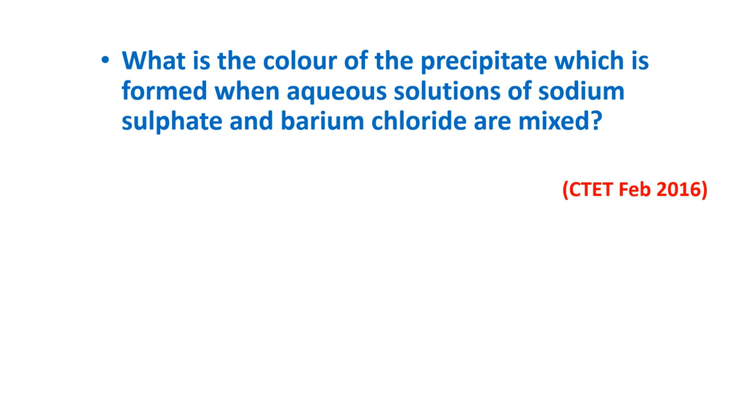What is the color of the precipitate which is formed when aqueous solutions of sodium sulfate and barium chloride are mixed? Yellow, white, green, orange. The color of the precipitate is white.